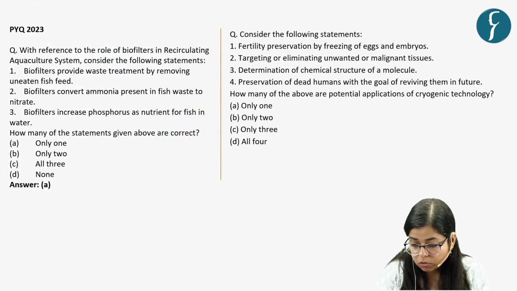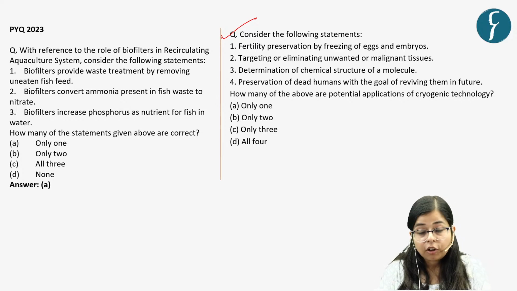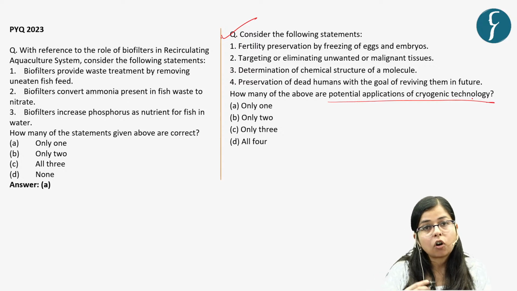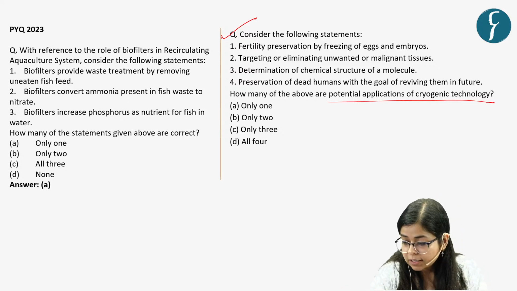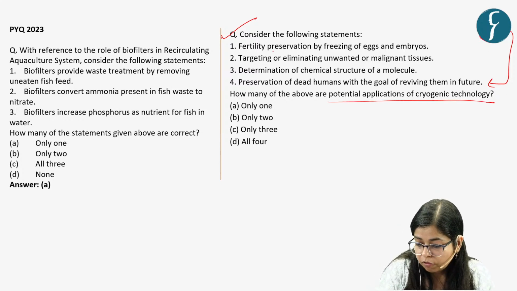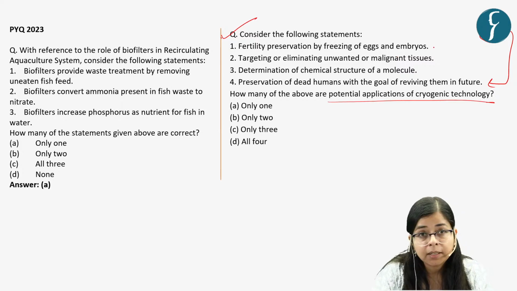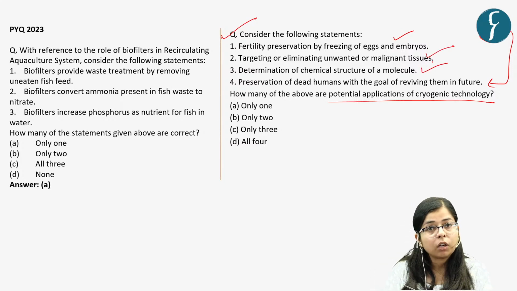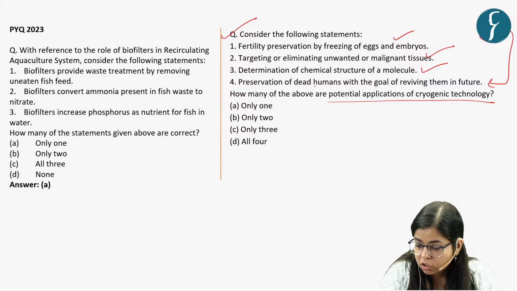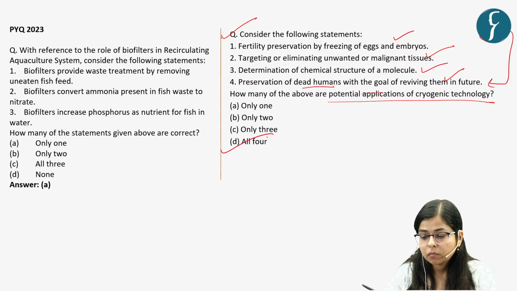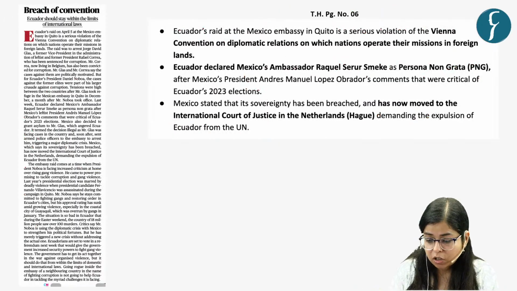So now let's solve this question, which says: consider the following statements. How many of the above are the potential applications of cryogenic technology? So let's see these statements. We have to see the potential applications of cryogenic technology. These are fertility preservation by freezing of eggs and embryos. This is the correct option. Targeting or eliminating malignant tissues. Determination of chemical structure of a molecule. Preservation of dead humans with the goal of reviving them in future. So yeah, all four of them are the potential applications of cryogenics.